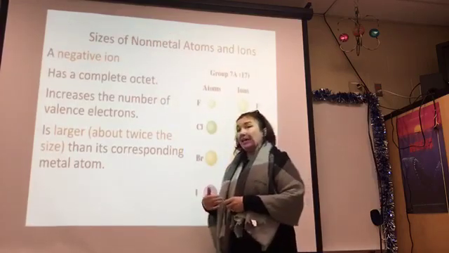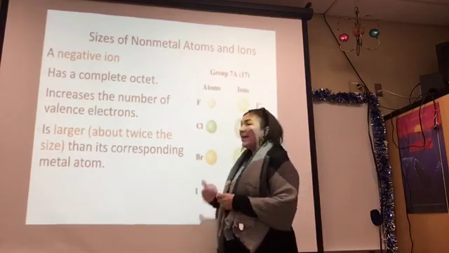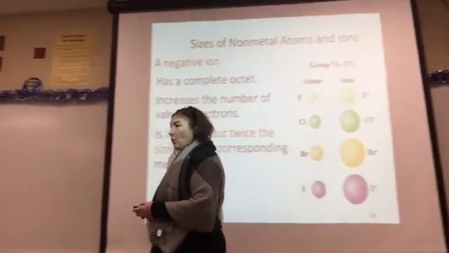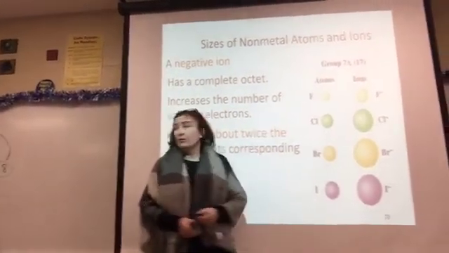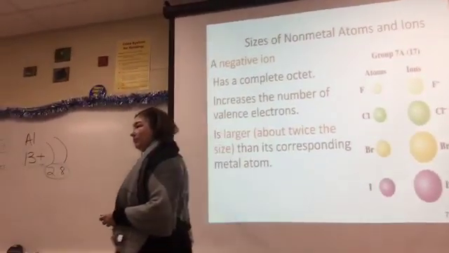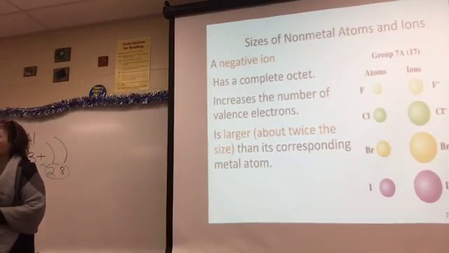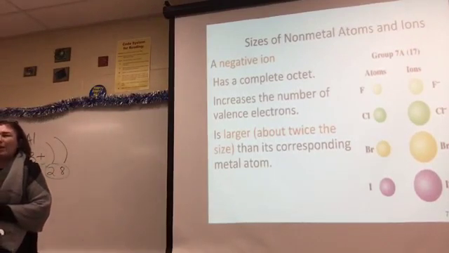Now, anions, which are negative ions, actually get bigger. They get larger when they form the ion. Why do you think they get larger? Their charge is negative. What happens to negative charges? Do they like each other?